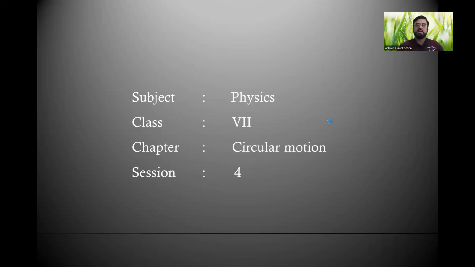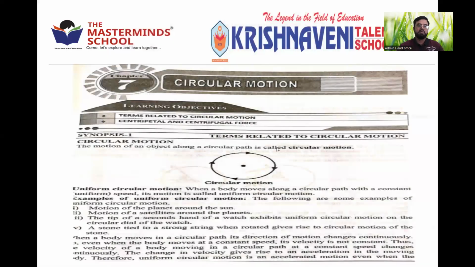But before that, let us recall what uniform circular motion is. If a body travels around a circular path, it is called circular motion. In that circular path, if it moves at constant speed, it is called uniform circular motion, like the Earth revolving around the sun, or electrons revolving around the nucleus.